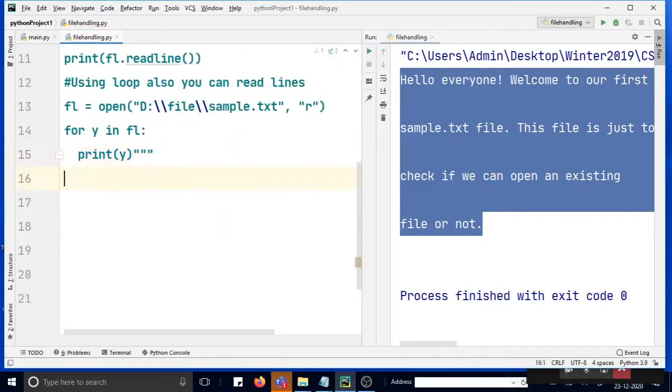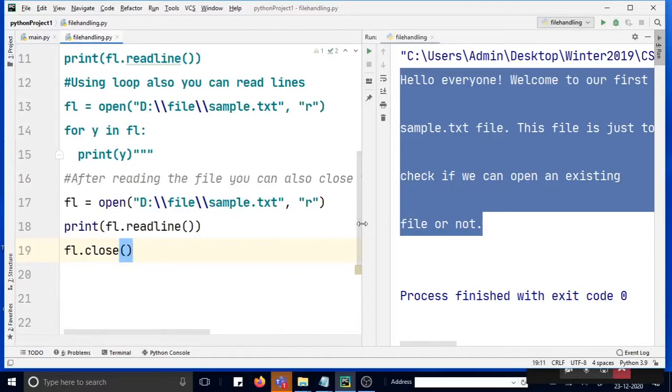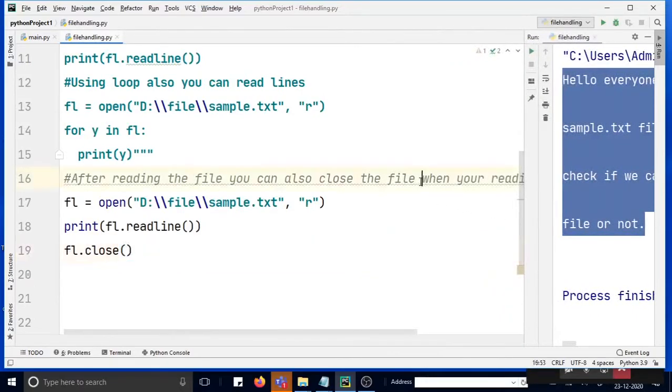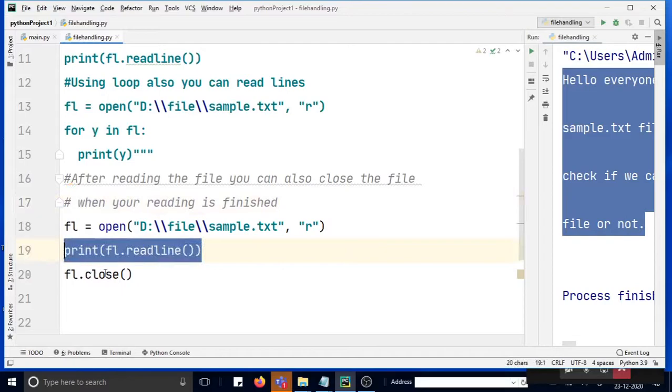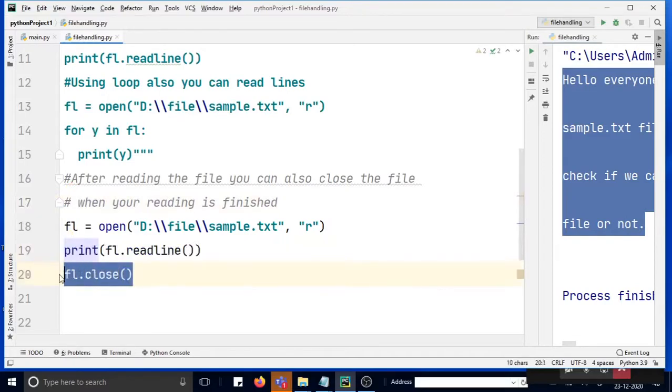Closing option is also there. After reading a file, you can also close the file when your reading is finished. That is a possibility, right? So what you have to do is use this readline, and then as the last syntax you put fl.close. So this will end the reading.